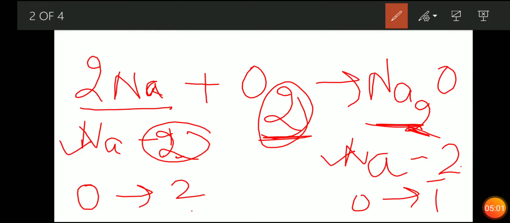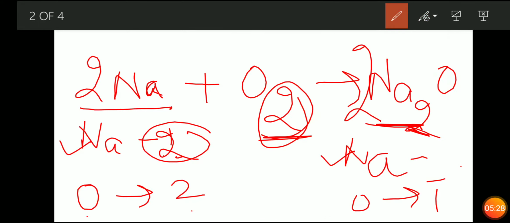Now what is left is oxygen. We have to balance all the reactants and all the products. Now oxygen is 2 on the reactant side, but on the product side it is 1. Now what you will do is multiply this product side by 2. So when you multiply this Na2O with 2, how many Na will you get? You will get 4 Na.